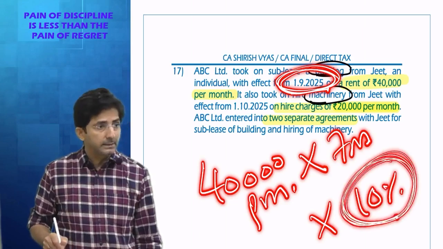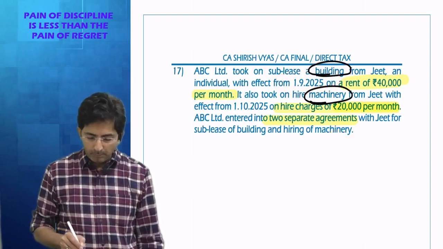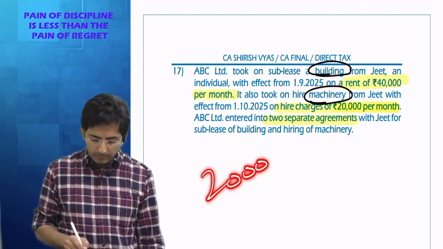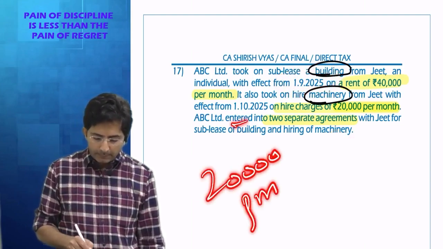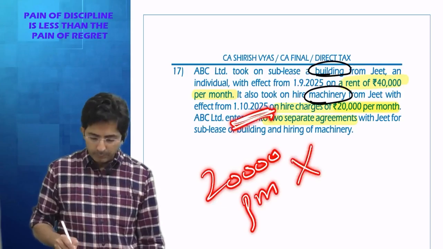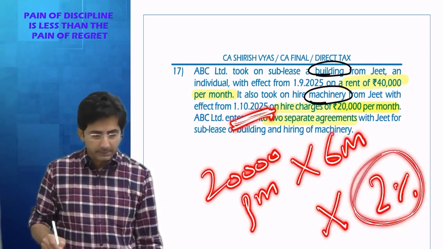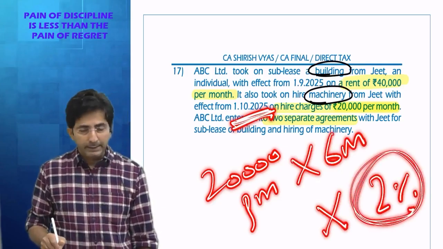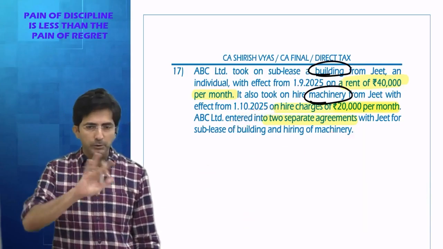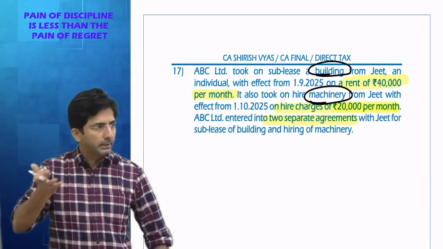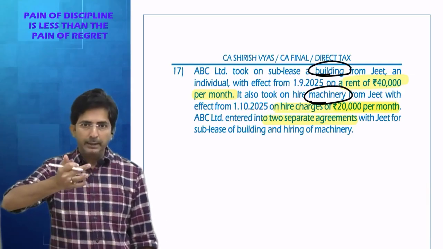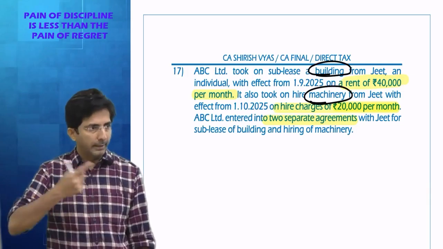10% is TDS. This is building TDS. And what about machinery? 20,000 per month. But this rent started from 1st of October, so into 6 months. And the percentage of TDS is 2%. TDS you will work out separately at 10% and 2%, because building 10%, machinery 2%. But applicability is based on combined rent.